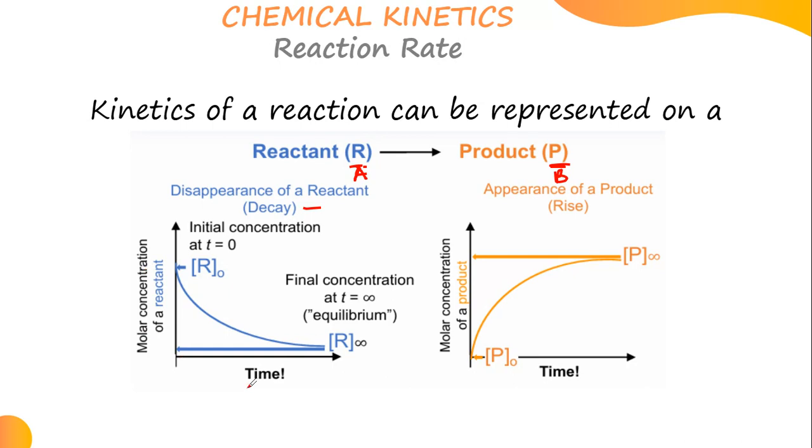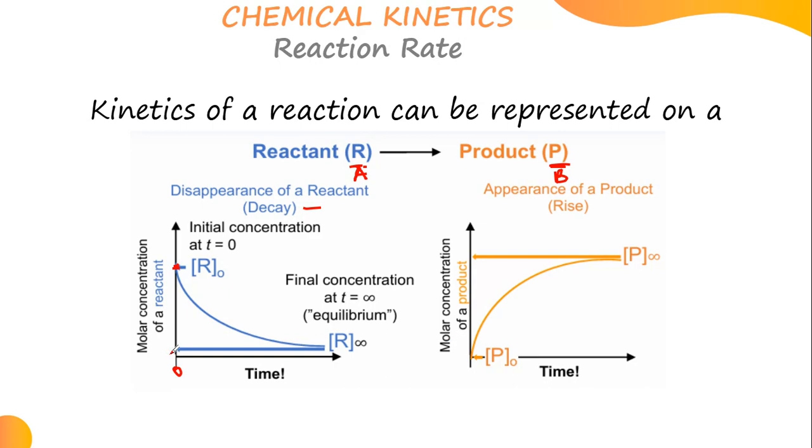Here is where the initial concentration is at T0. Your zero time is here, but the initial concentration starts here, and it's decreasing with time. As the reaction starts, the reactant will be decreasing with time, and it keeps on going. Now, where will the final be? That's the initial, where it's starting from. The final concentration is at T infinity, it keeps on going, so they just had to take it back to find the final.